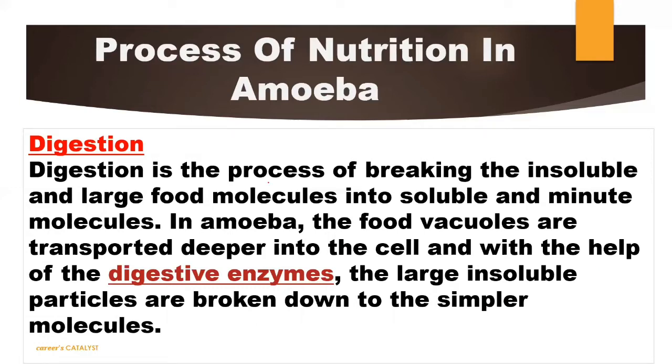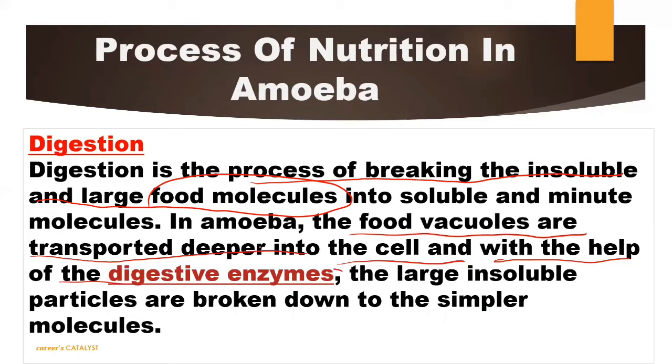So digestion is the process of breaking the insoluble and large food molecules. These large food molecules will get digested by using the digestive enzymes which are released inside the vacuole so that they can digest the food. In this particular amoeba, the food vacuoles are transported deeper into the cell, and with the help of the digestive enzymes, obviously digestive enzymes are very important here to digest the food.